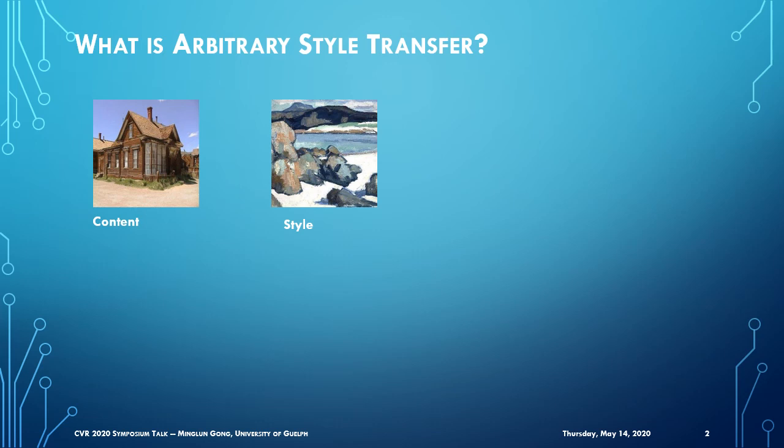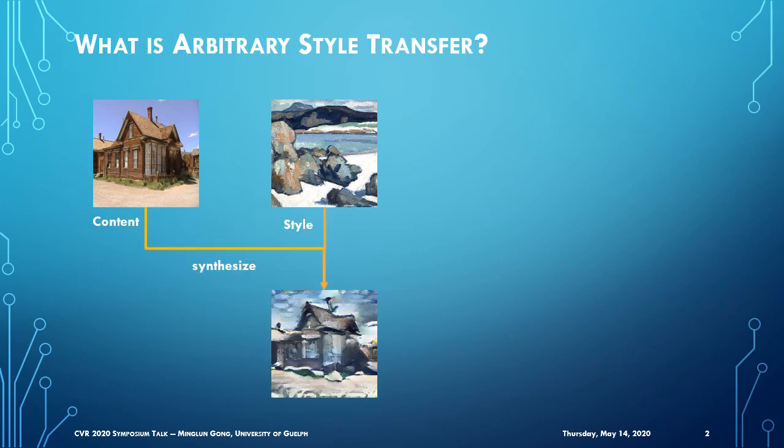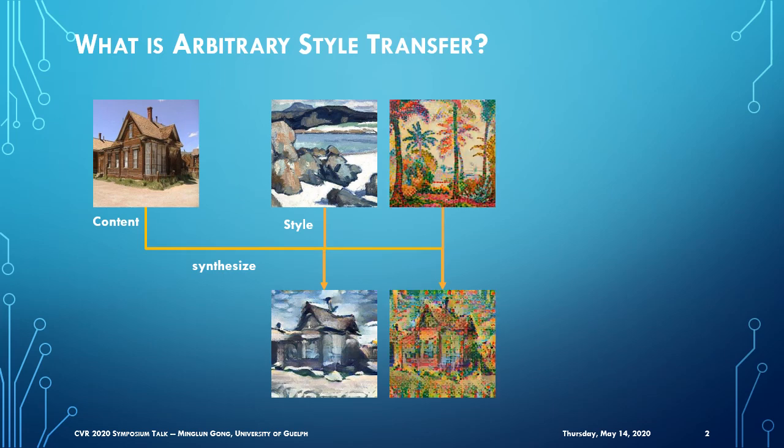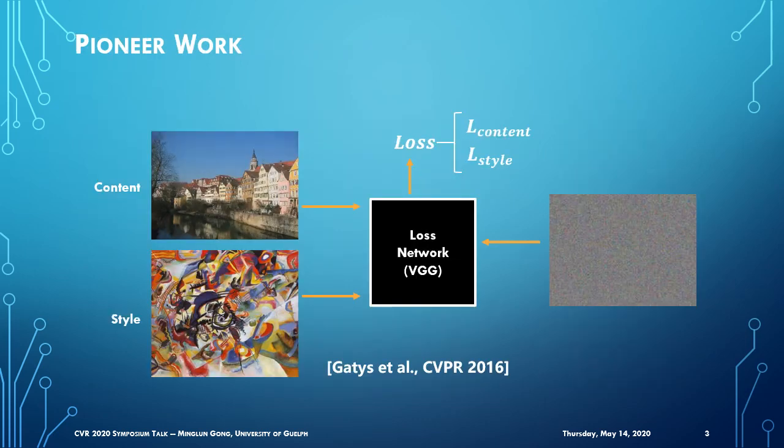Given a content and a style image, arbitrary style transfer studies how to extract features from these two images and then fuse them into a novel image. Hence, the content image can be easily stylized using different style images.